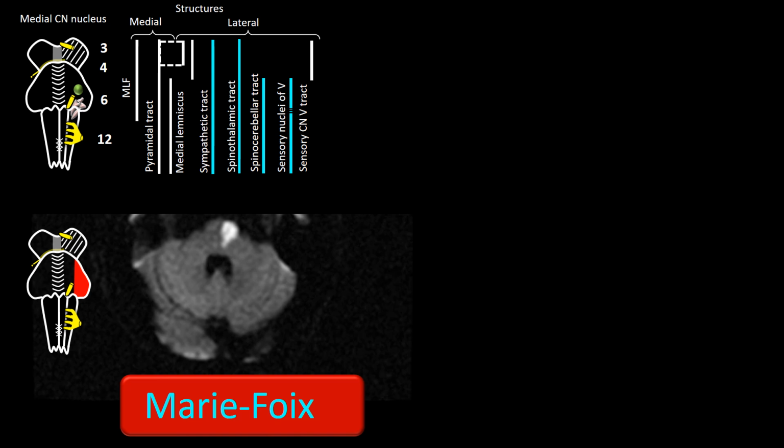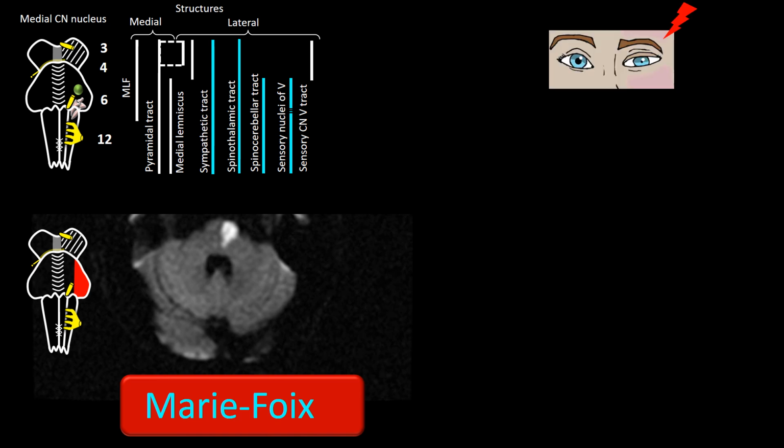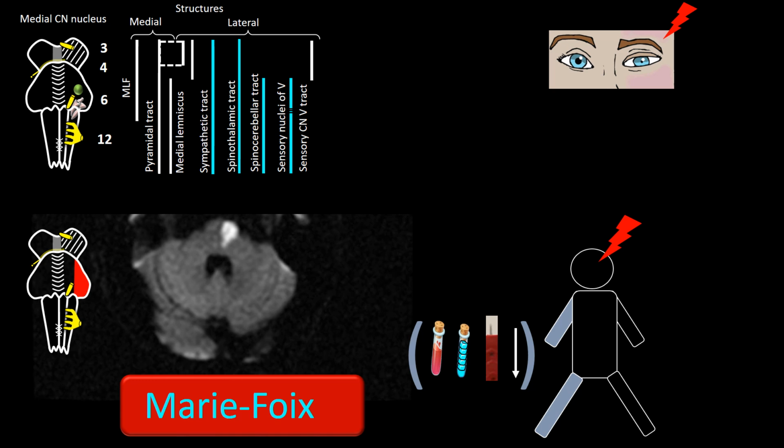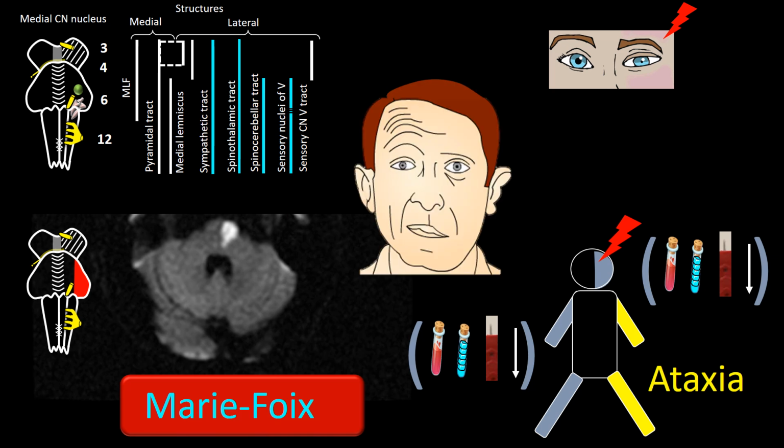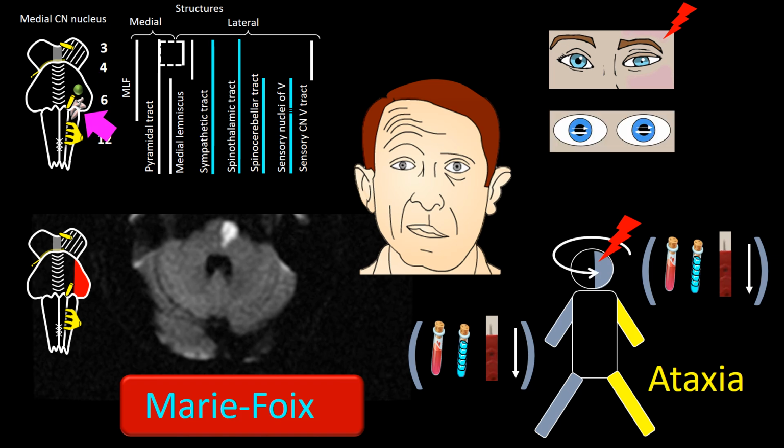The symptoms of Marie-Foix include Horner's syndrome ipsilateral to the lesion due to central sympathetic tract involvement, contralateral decreased pinprick sensation and thermal discrimination due to spinothalamic tract involvement, ipsilateral ataxia due to spinocerebellar tract involvement, ipsilateral loss of pinprick sensation and thermal discrimination in the ipsilateral face due to sensory nuclei of cranial nerve 5 damage. Of great localization value is the presence of facial nerve palsy, which indicates a facial pontine lesion. Patients with Marie-Foix syndrome may also have nystagmus and vertigo due to vestibular nucleus involvement.